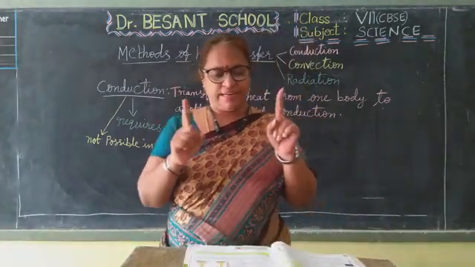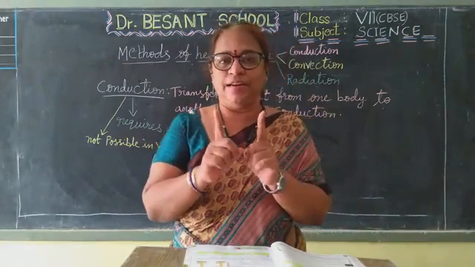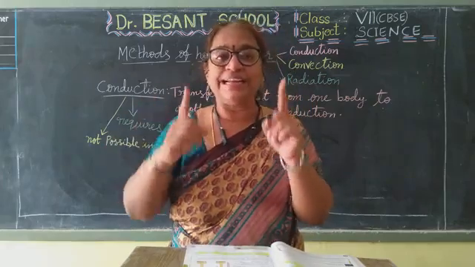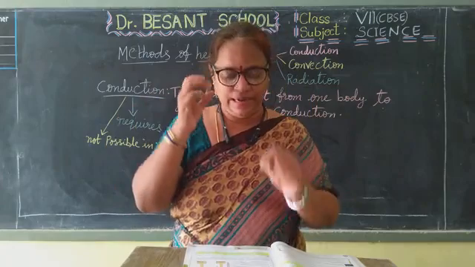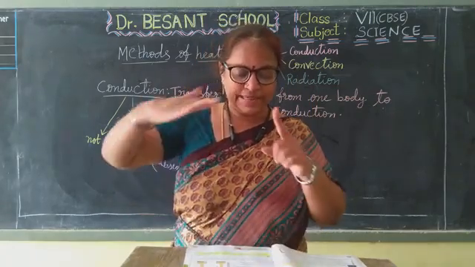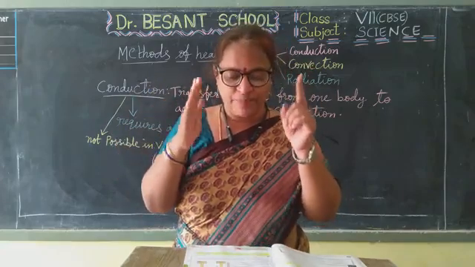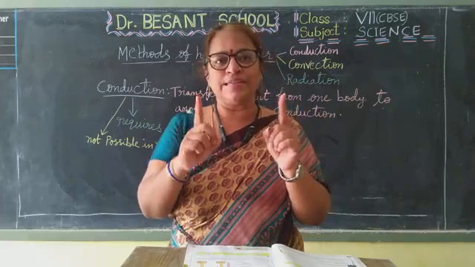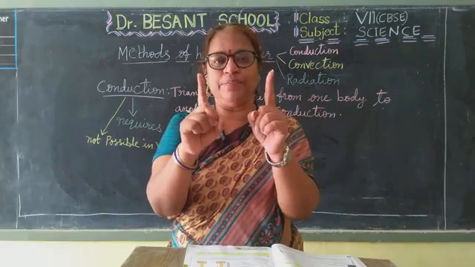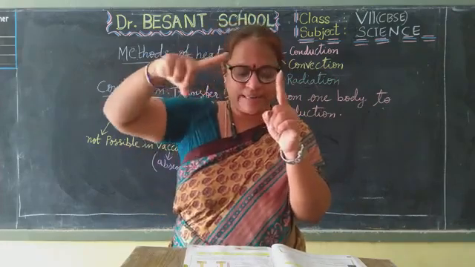Take 2 wooden stands and place them 30 centimeters apart from each other. 2 wooden stands, where the distance between the 2 stands should be 30 centimeters. Okay, children? And take an iron rod having length 50 centimeters, rest it on the wooden stands such that both of its ends are placed slightly ahead of the stands. So I have taken 2 wooden stands at a distance of 30 centimeters and you take an iron rod.